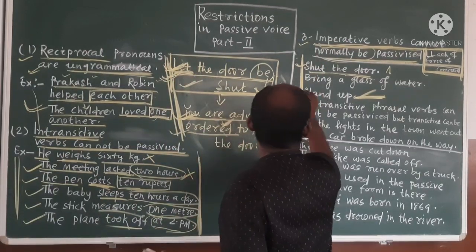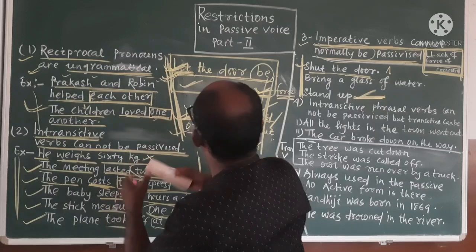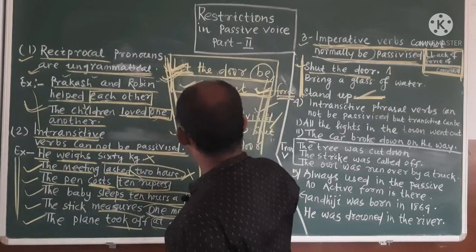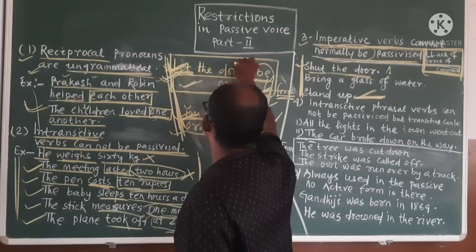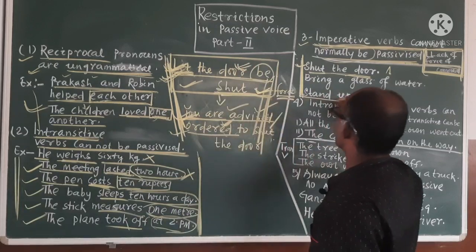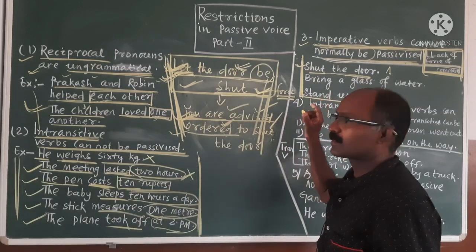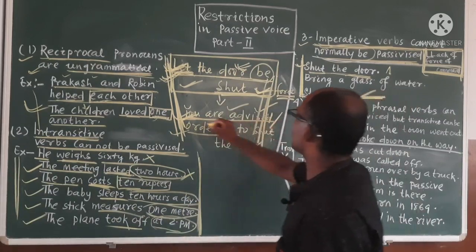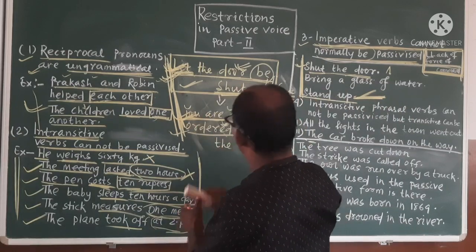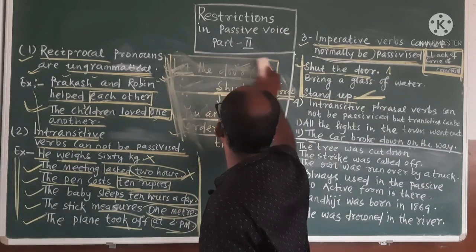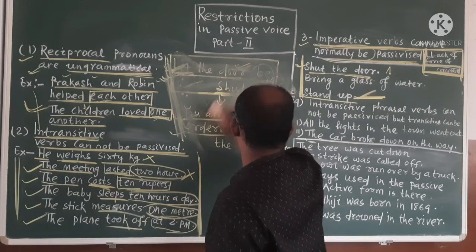That means these are the imperative sentences. Normally they cannot be passivized, but these are right only to get the meaning. You can use this one or you can use this one. But here you cannot use "let." Here you are advised to stand up. Okay, very good. Keep it up. Then come to the next point.